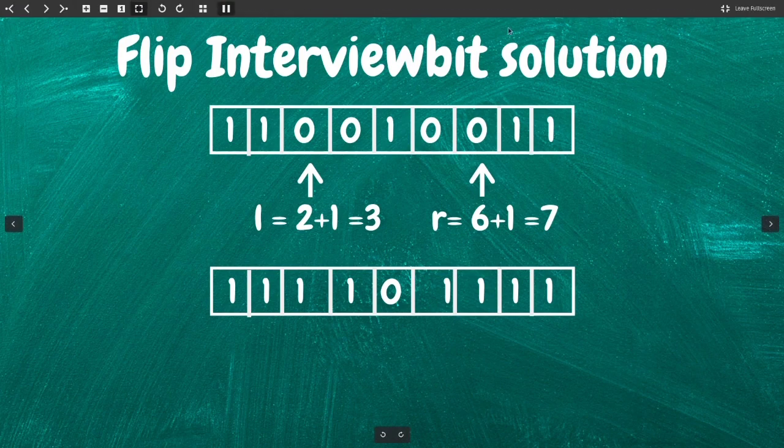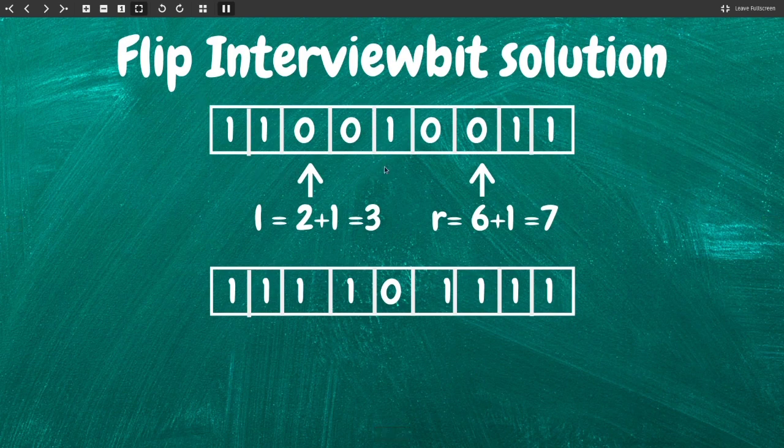Let's see how. Suppose we have this array as input and we flip a segment, this segment. If we flip this segment, then we will flip the 0, this 1 to 0, this 1 to 0, this 0 to 1 and this 0 to 1, since we are flipping this segment.